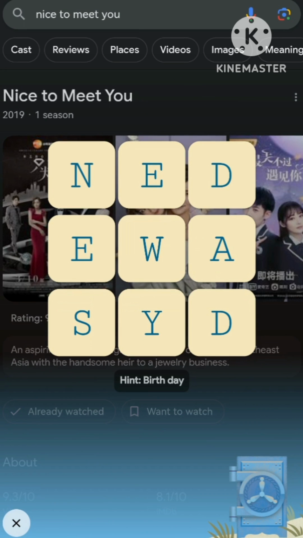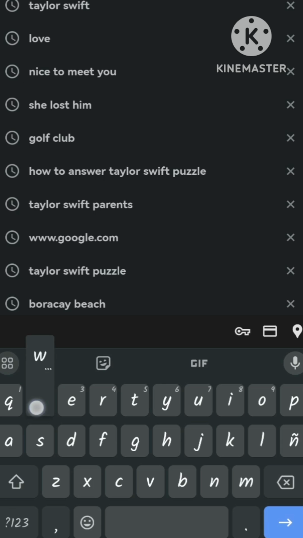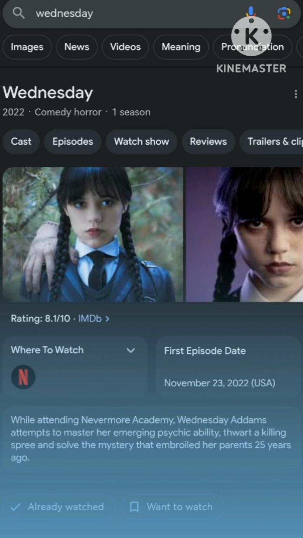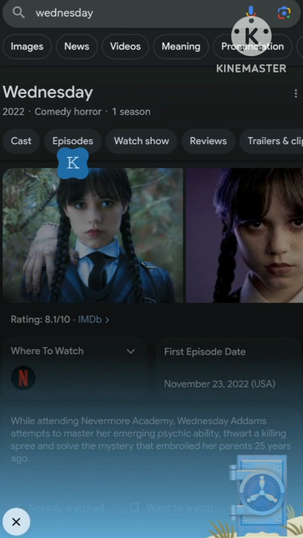That one, the hint is birthday, so the answer would be Wednesday. Click the search bar and then type Wednesday. You have to put Wednesday in there. Okay, and tada! I've got 5 puzzles down. So good luck and enjoy!